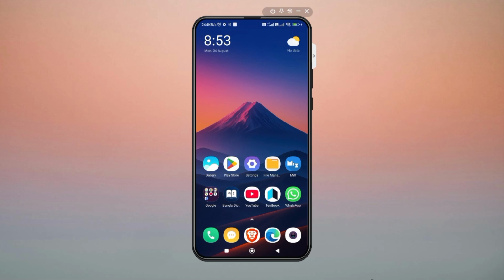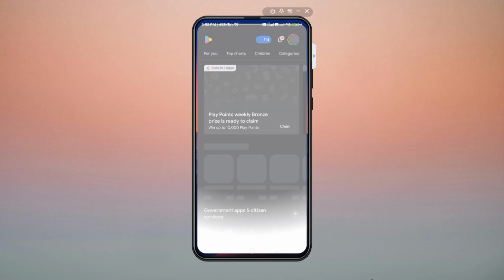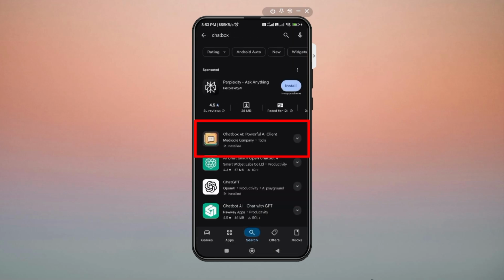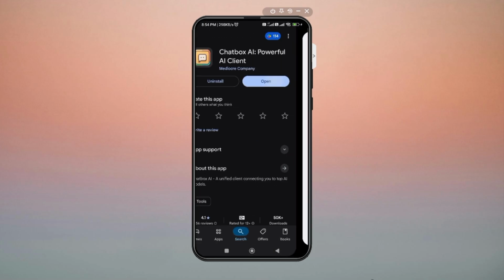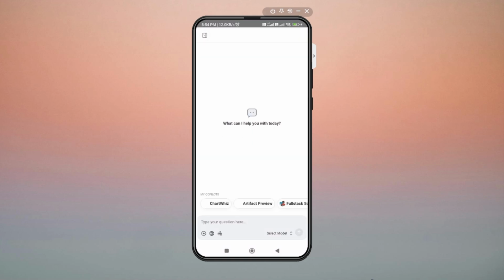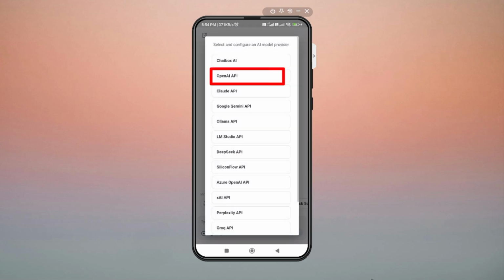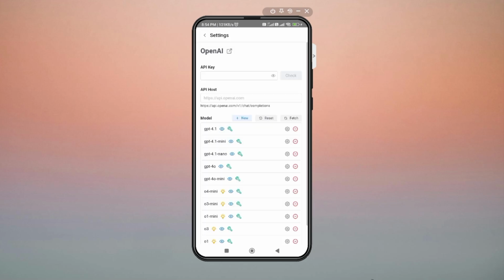But for this video, I will show you the simplest and easiest way to use the API key on your phone. On your Android phone, go to the Google Play Store and search for ChatBox. Install this application from the Google Play Store and open it. When you open the app for the first time, you'll see an option that says Use My Own API Key. Choose that option, then select OpenAI API. After that, simply copy and paste your API key and the host address.